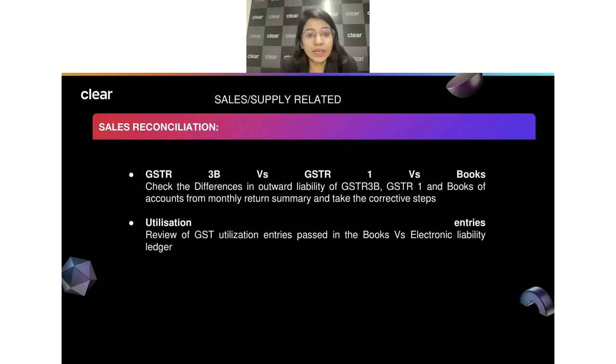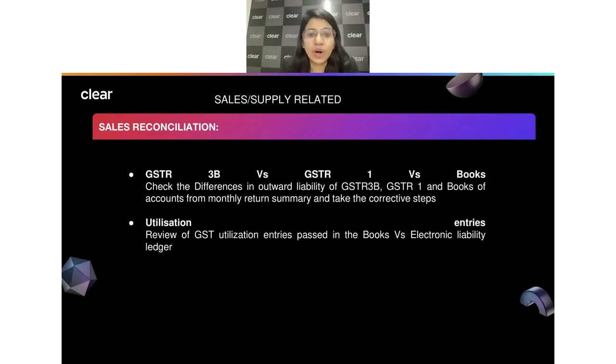So you are now looking at the income side very carefully, whether this is a no supply thing, or an exempt supply, or a taxable supply. If it's a taxable supply, well and good, just make sure that the taxes have been properly shown in GST1 as well as GST3B. If it's an exempt supply, just check the corresponding common credit, if there is some, whether the ITC on the common credit has been reversed or not as per rule number 42 or 43. And if there are other things, just make a record of that.